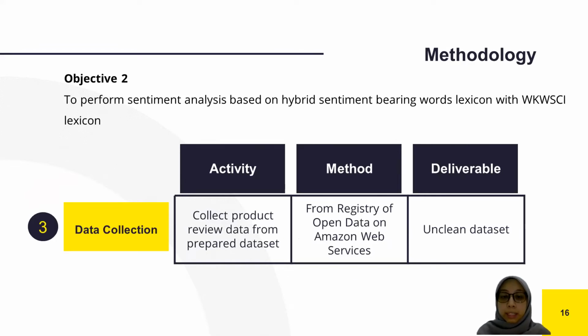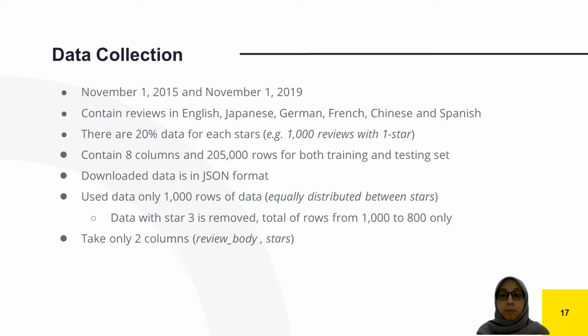Data will be collected as either primary or secondary data. But in this study, we use secondary data, which was downloaded from the Registry of Open Data on Amazon Web Services. The details about this data are as shown. The data is reviews from 1st November 2015 until 1st November 2019.